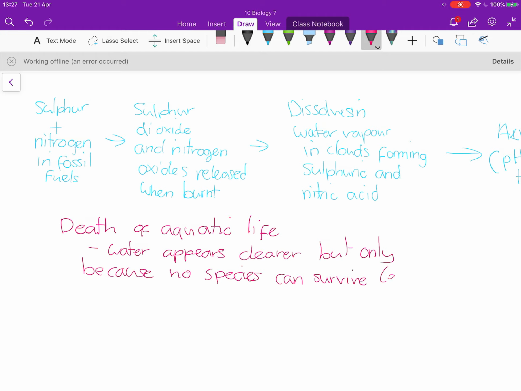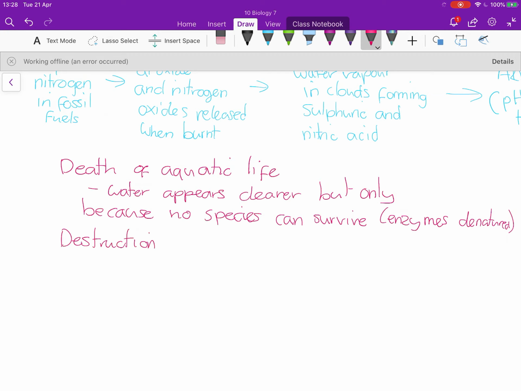So it's not necessarily a reflection of health, but it's actually because it's very difficult for aquatic life to survive in that water due to the acidity, because of the presence of enzymes, and those enzymes being potentially denatured by the acidity of the water caused by acid rain. Acid rain also causes destruction of leaves and roots, particularly of trees, and this particularly affects conifers. So trees, things like Christmas trees that have small kind of spines as their leaves. So rather than having full-size leaves, they've got reduced leaves anyway.